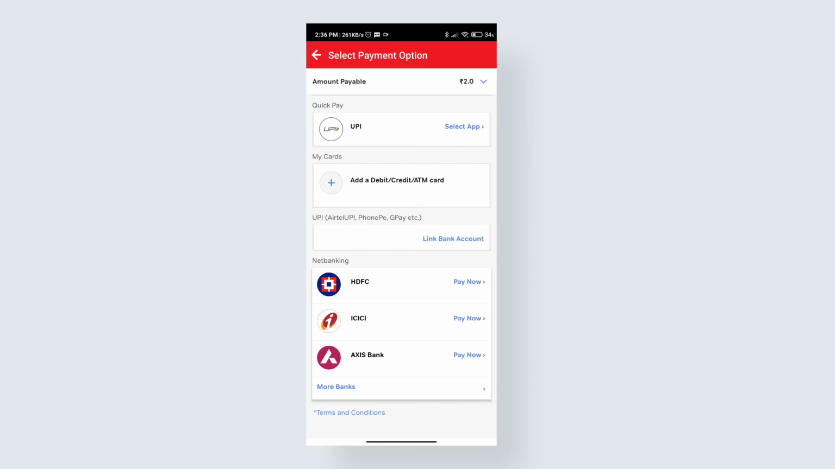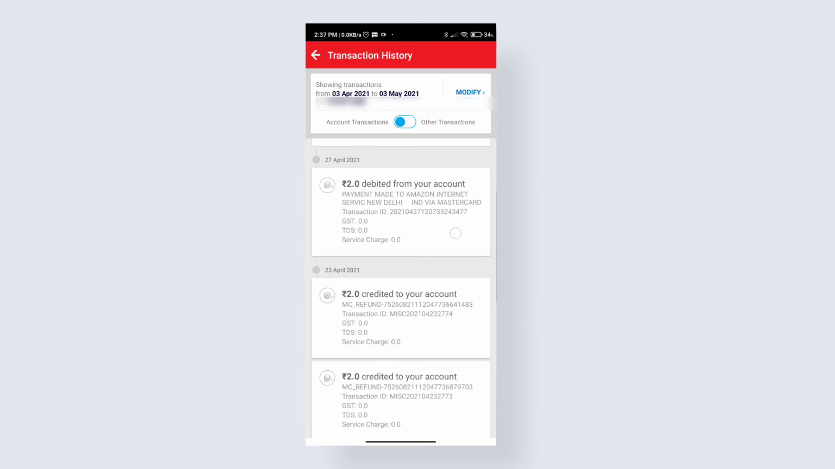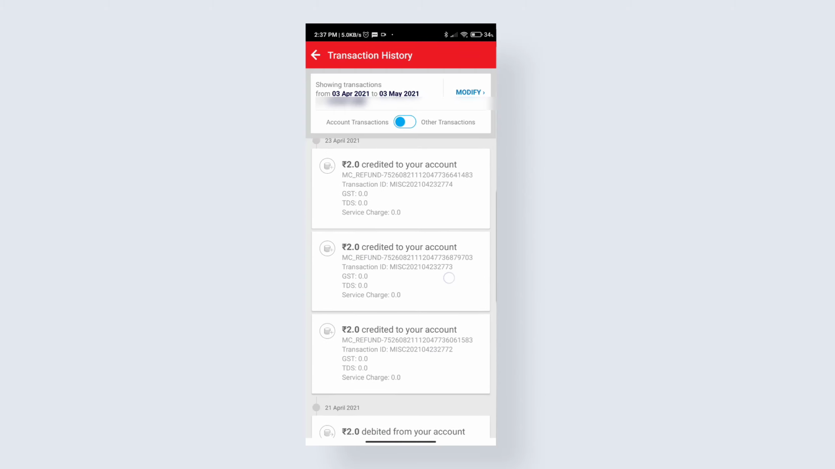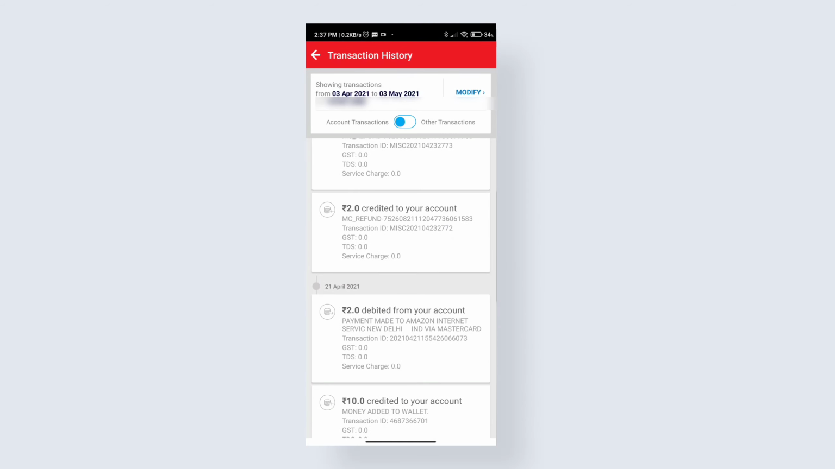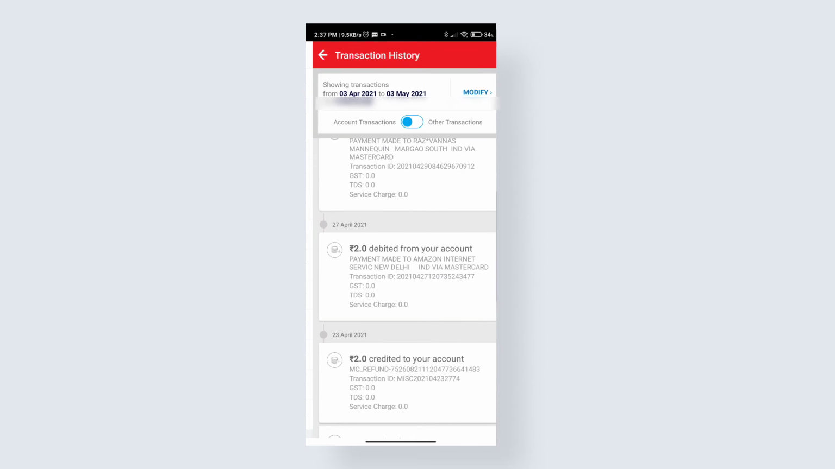or virtual debit card. As you can see that I have used this method many times and there is no such problem. They have debited the 2 rupees from my account and credited back to my account in 2 to 4 business days. After my free trial has started, you can use this method without any problem.